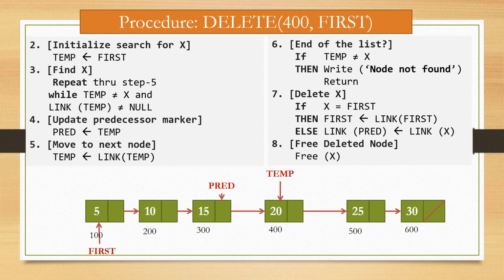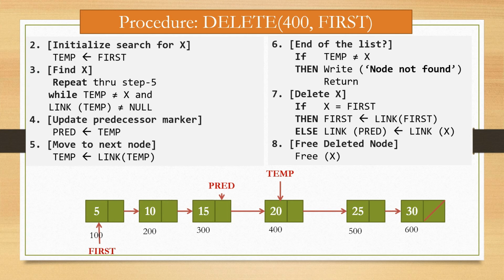Step number 6 is end of the list. If temp is not equal to x, then write node not found and return, right? This is for the case where we go to the end of the linked list but can't find x, then we write node not found. But now here we got the x which we have to delete.